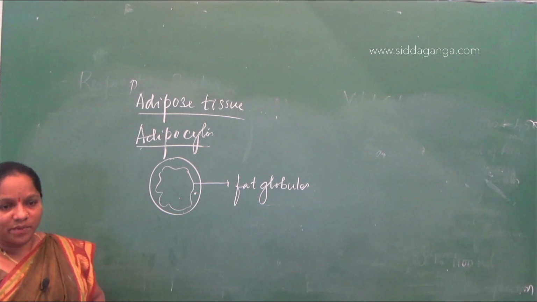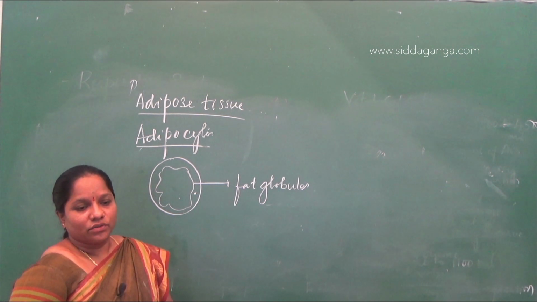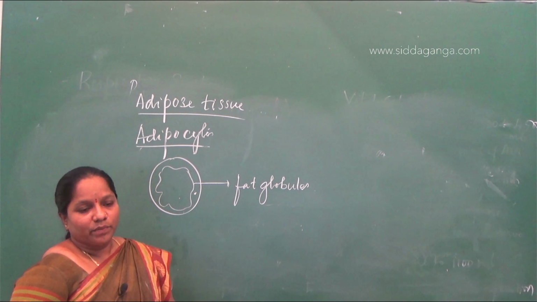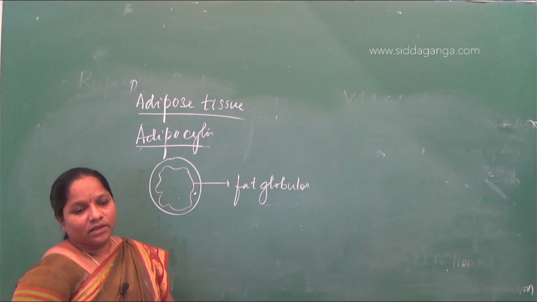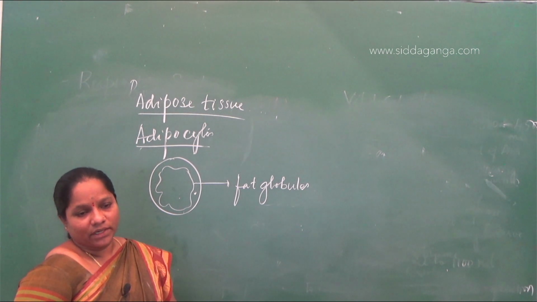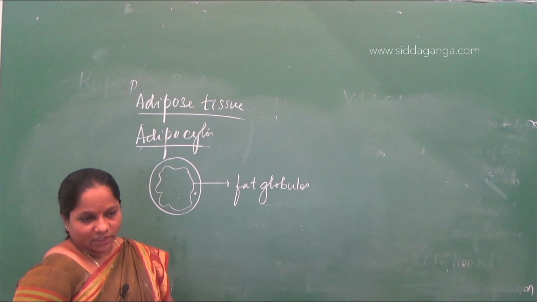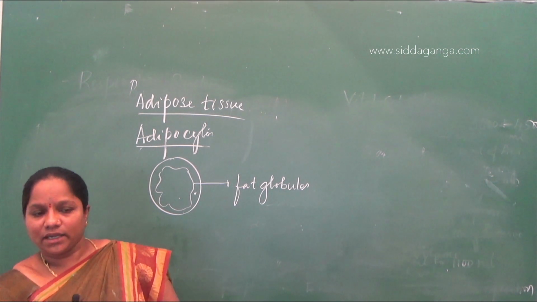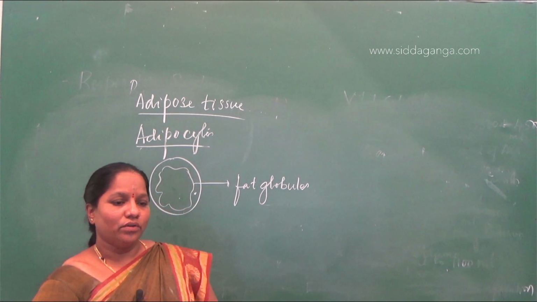So here they are asking to which one of the following categories the adipose tissue belongs, whether it belongs to epithelium, connective tissue, neural tissue or muscular tissue. Epithelial tissue will be having squamous, columnar and cuboidal. Connective tissue is blood, bone and adipose. Neural tissue is totally separate. Muscular tissue is cardiac muscle, striated muscle and smooth muscle. So adipose tissue will belong to connective tissue.